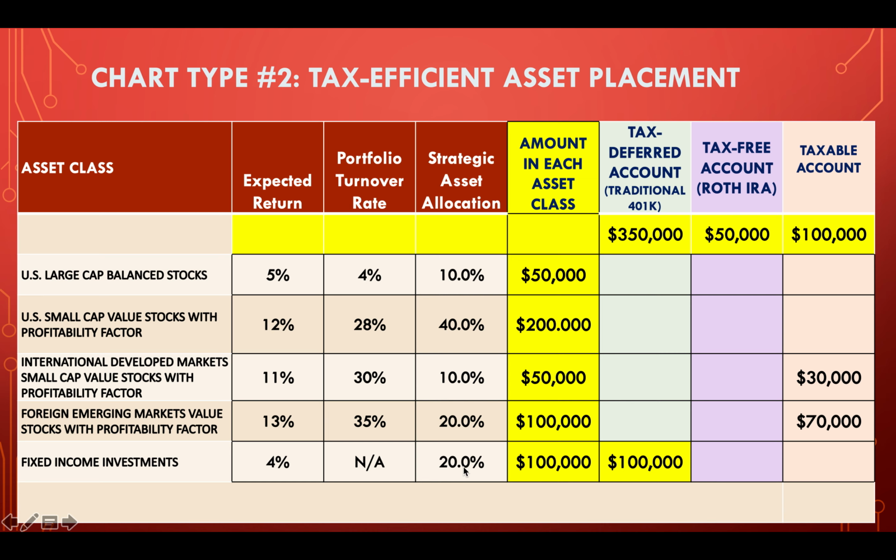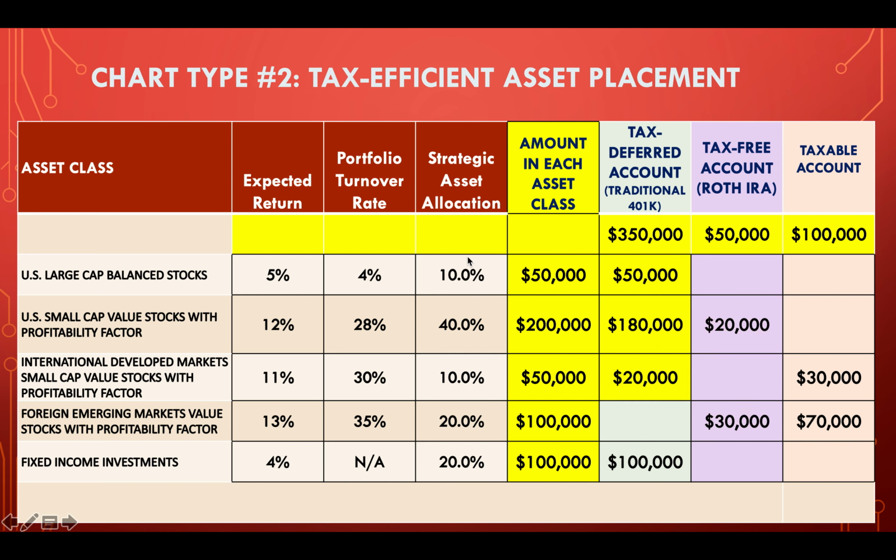There's 100,000 of fixed income investments, and we're going to put all of those in the tax deferred account. Third step, we want to take our remaining asset classes, the asset classes with the highest expected return, and put those into the Roth account. The highest expected return is actually foreign emerging markets value. Well, we got 30,000 left here, 100,000 minus 70,000, so we could put 30,000 here. And then we go to the next asset class that's got the highest return, 12% expected return there. So we can put 20,000 in here. That adds up to the 50,000.